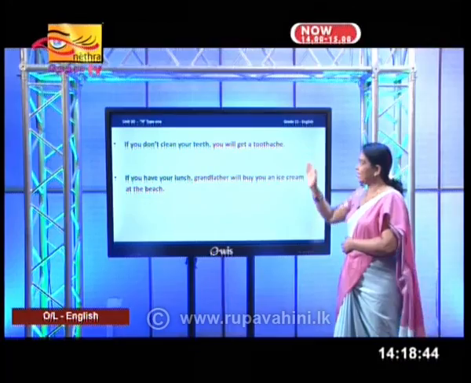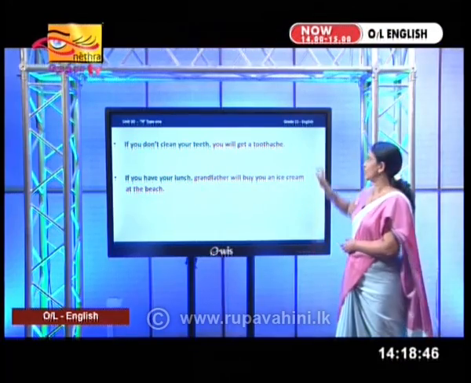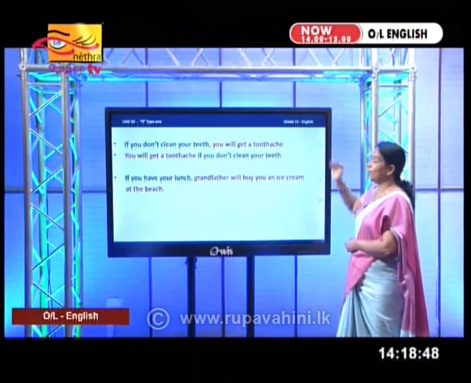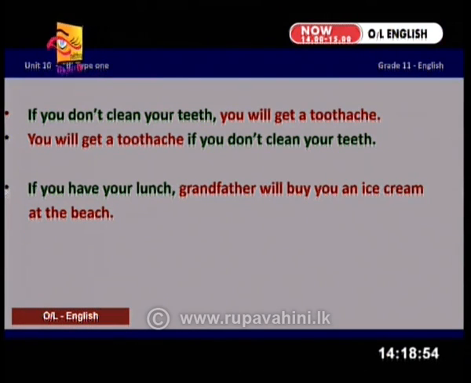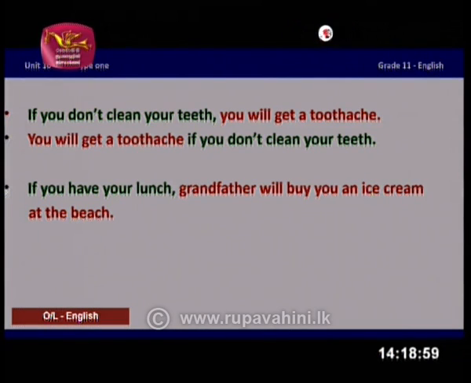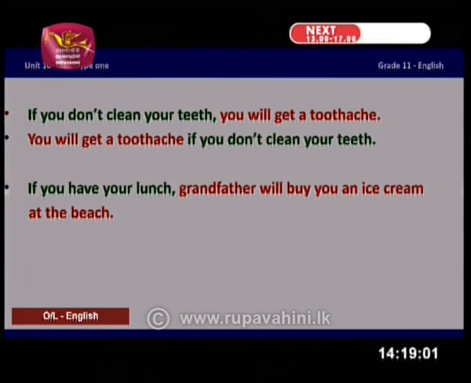I start with the conditional clause. The second part is the result clause. But if I want, I can change it in that way as well. So what happens? I have taken the result clause first, and then you have the condition after that. Either way, the meaning remains the same. That is what I need to highlight here.